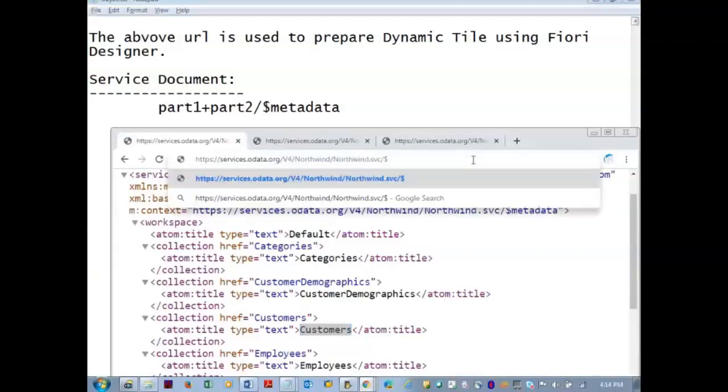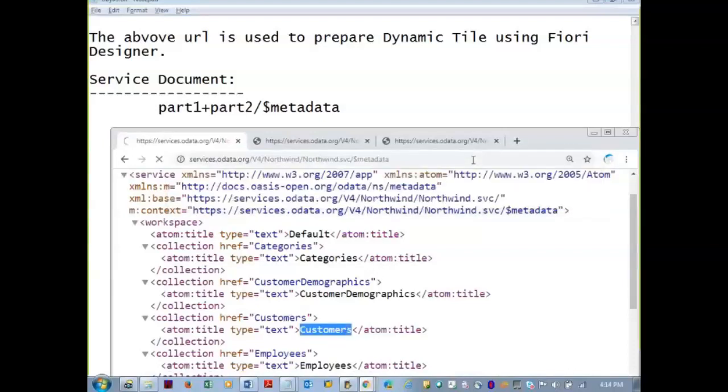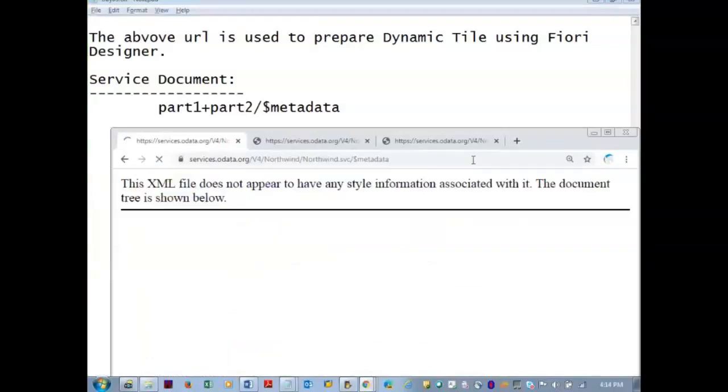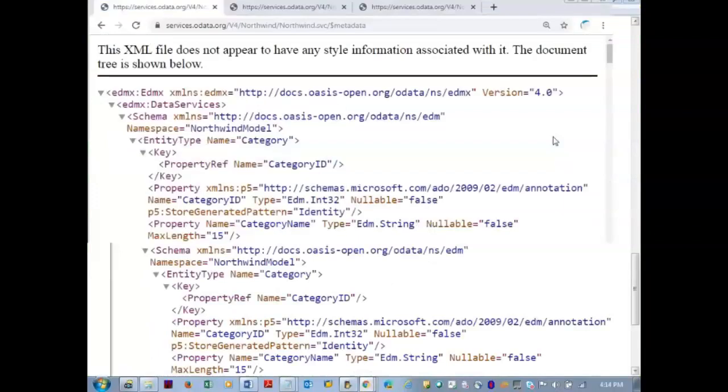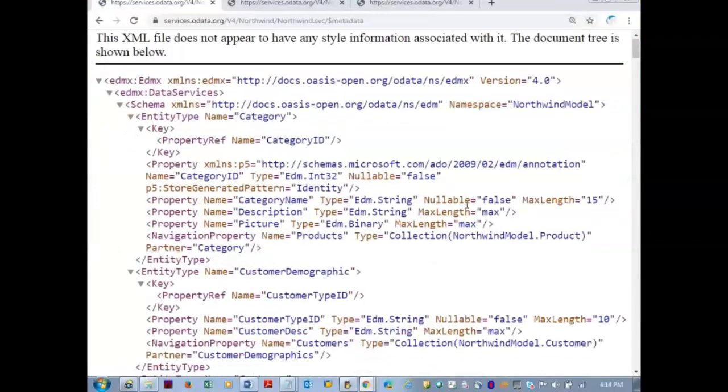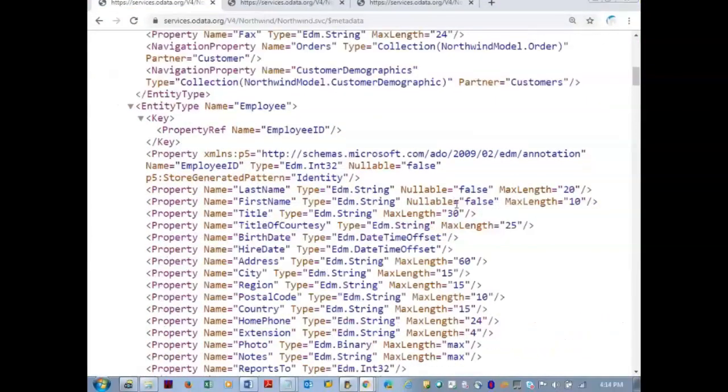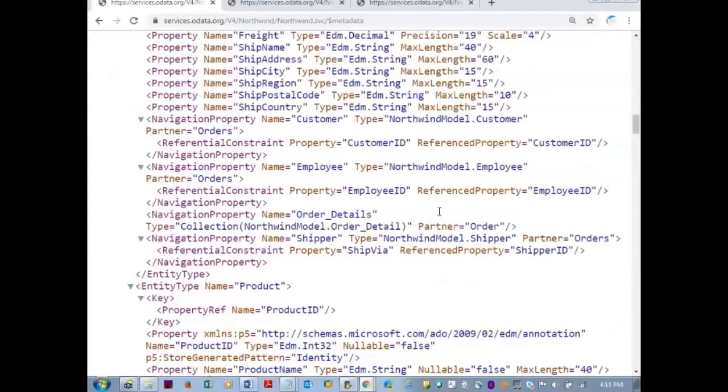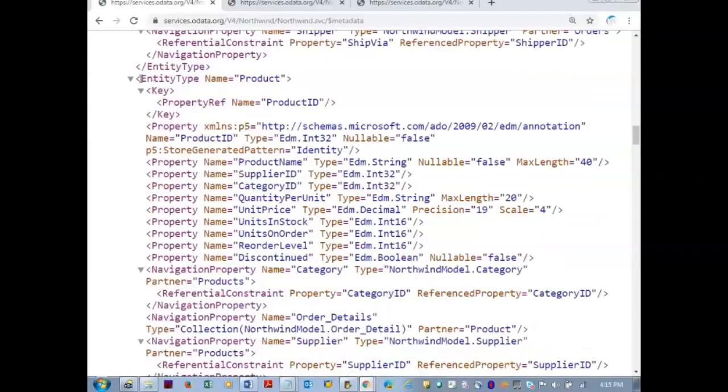On the service, dollar metadata. You can see this.